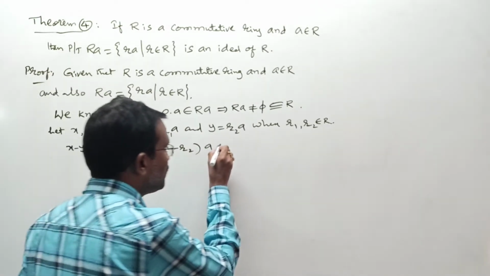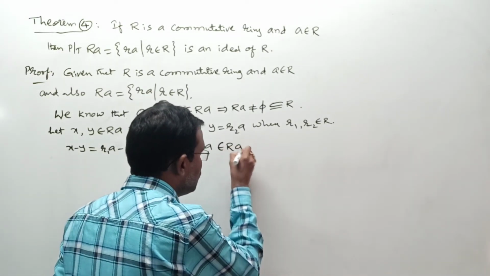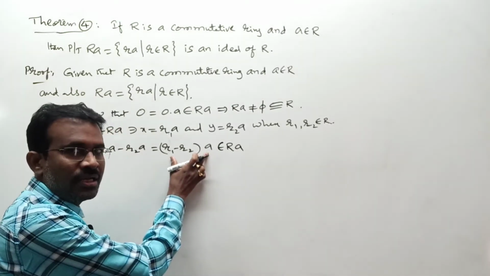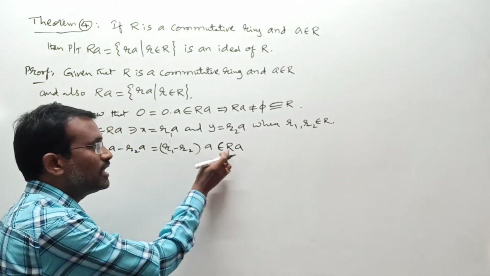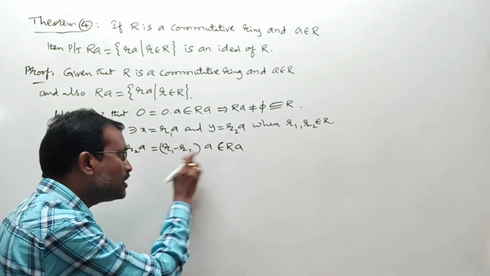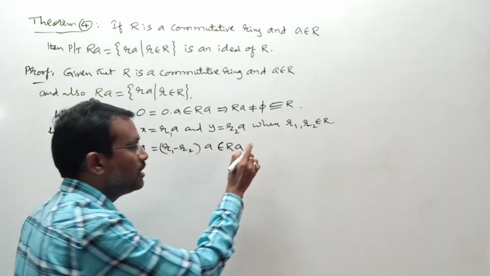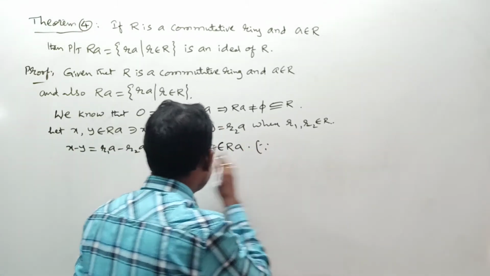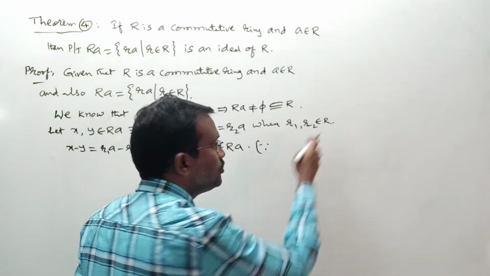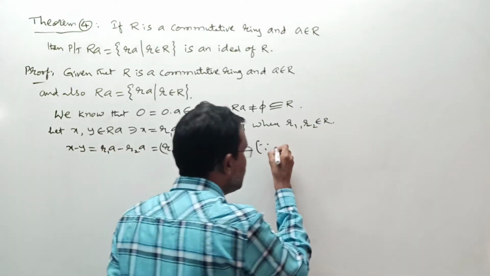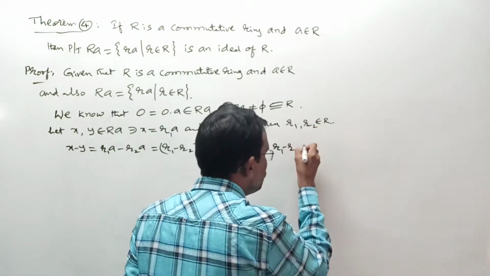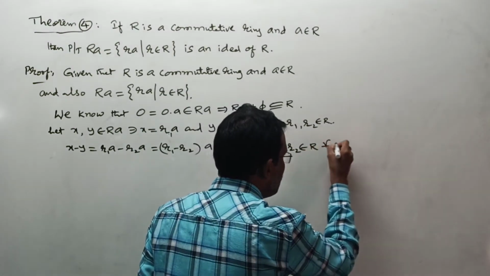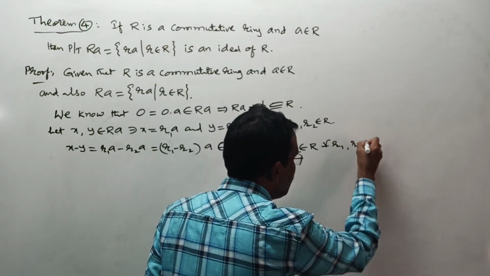Now I am proceeding: this is an element of RA. But when do you say this is an element of RA? If R1 minus R2 is an element of R, then you say this into this should be an element of the RA set. R1 minus R2 should be an element of R due to this reason. Basically, R1 minus R2 belongs to R for all R1 comma R2 belongs to R. Any problem?